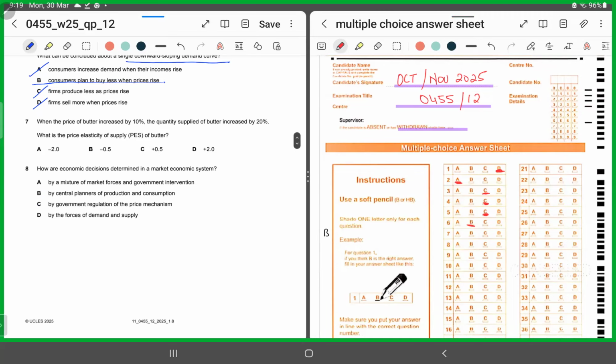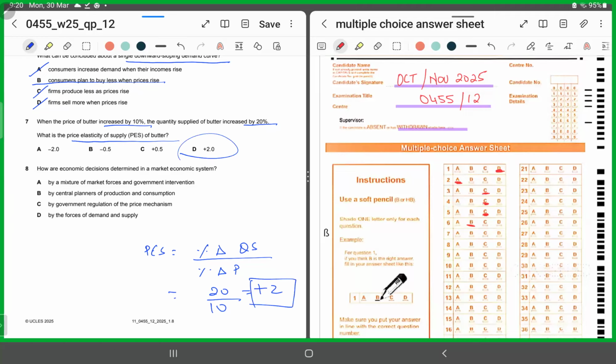MCQ number 7. MCQ number 7 is asking us to calculate price elasticity of supply. By formula, we know price elasticity of supply is equal to percentage change in quantity supplied upon percentage change in price. So, how much change is being shown by percentage change in quantity supplied? That's a 20% increase. And percentage change in price is again a positive 10%. When you divide the two, the answer should be a +2. And that's your answer. So for MCQ number 7, we'll shade in D as our correct answer.